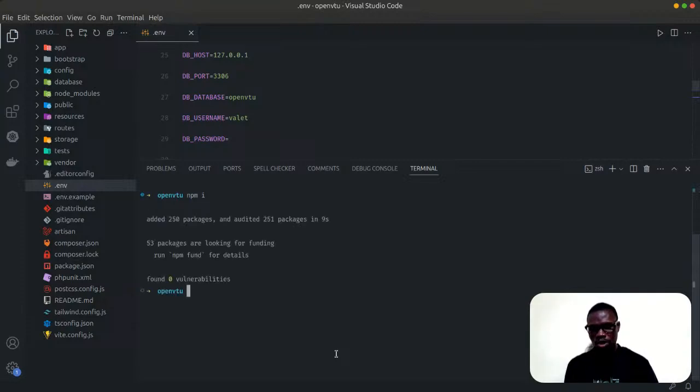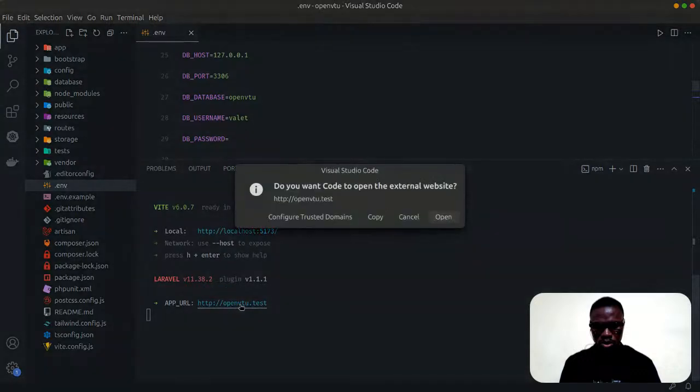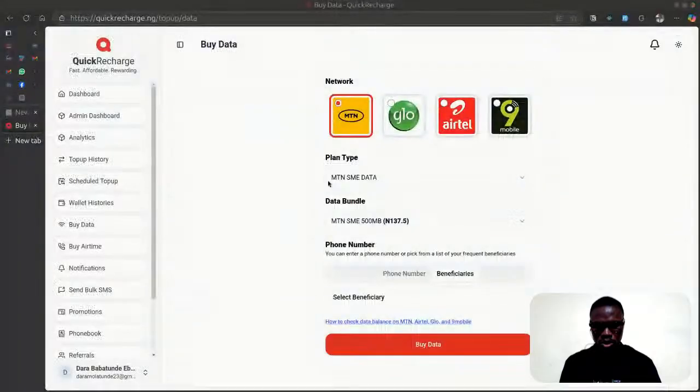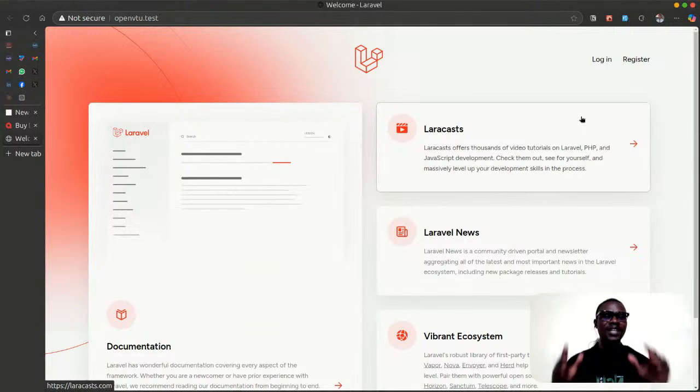So we are doing, okay. Everything is installed now. So let's start npm run dev, so that our dev environment can start. So let's open this in our browser. Yeah, open. So let's see what we have. All right. So now finally we get Laravel installed, which is a very great step we have taken here.